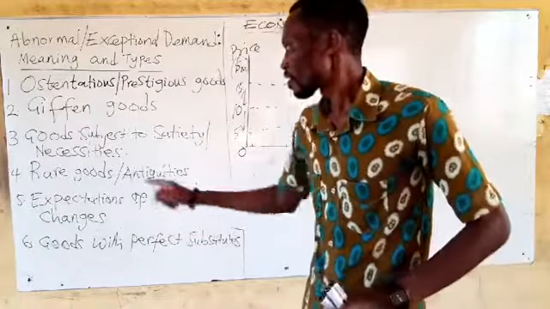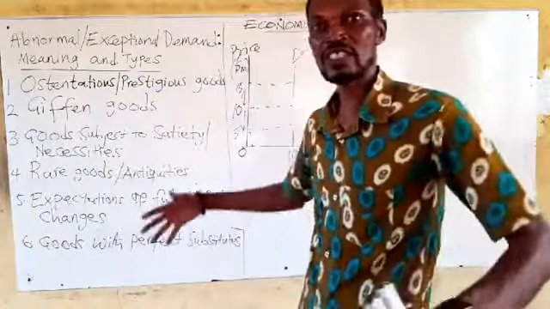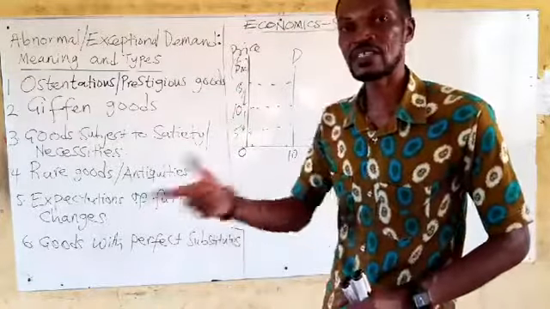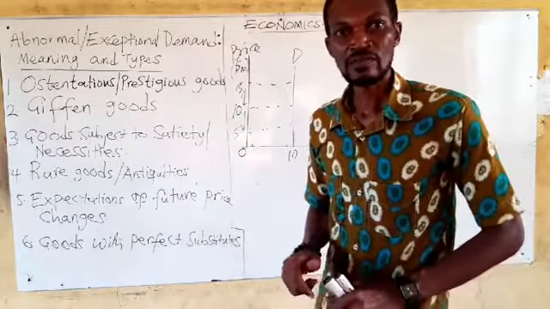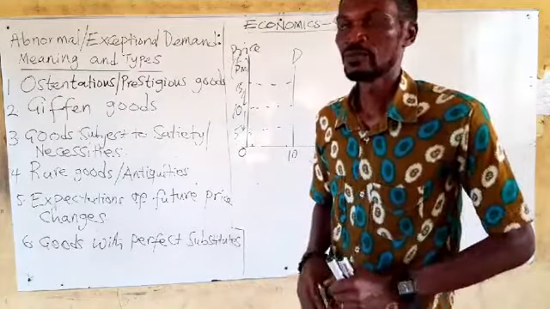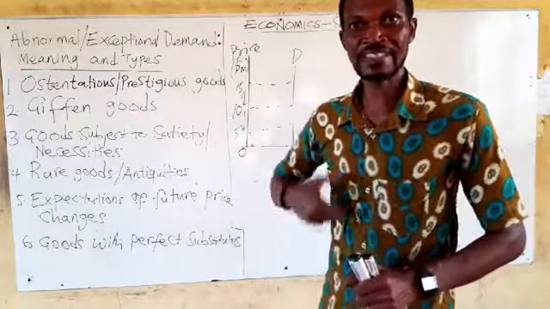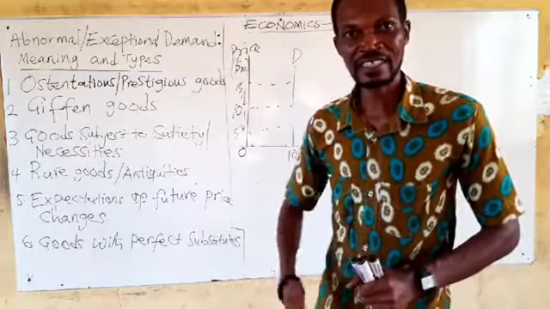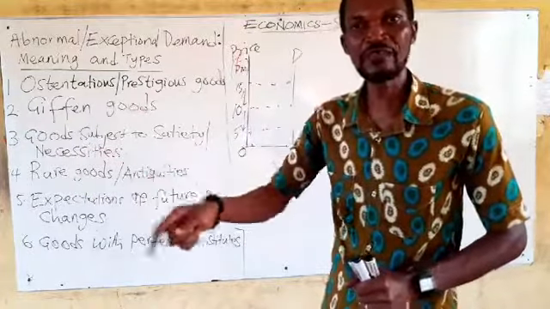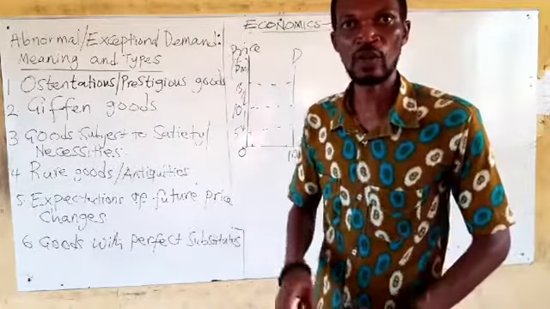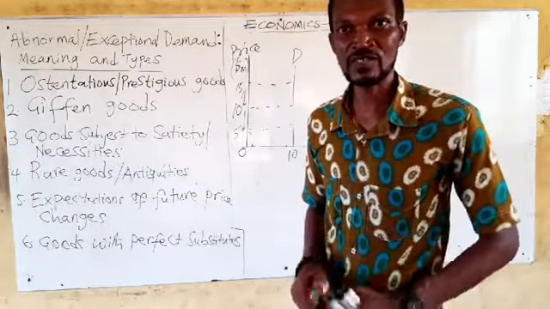Alright. Another thing that causes abnormal demand is expectations of future price changes. How? Anytime buyers or consumers expect that price is likely to change in the near future, their behavior today, currently, might not be normal. And I'm going to illustrate it to you.